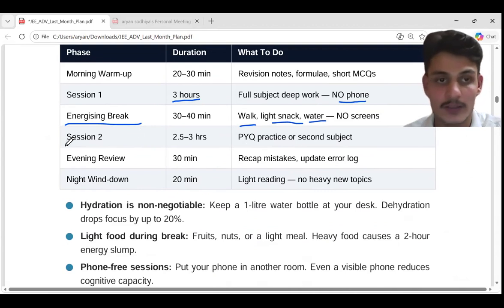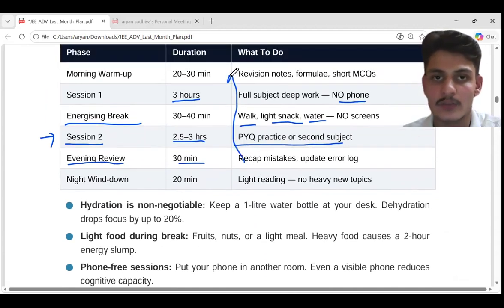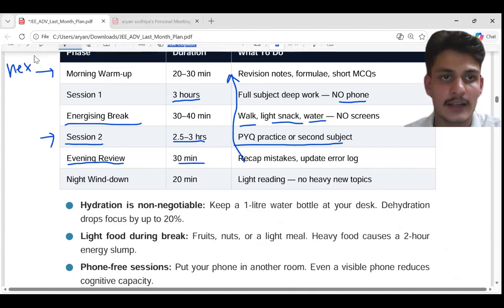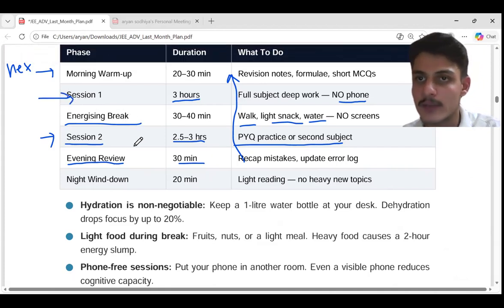So for session 2 it is very important. For session 2 you can start again with a 3 hour paper and practice the PYQs. Okay, so in the evening you can have a 30-minute recap of the mistakes of both the papers. And at night you can have light reading. Okay, no heavy new topics. And in the morning, find the solutions to these mistakes, and then again you can attempt the paper. So you can do this for the next 24 days. It will be very helpful for you.